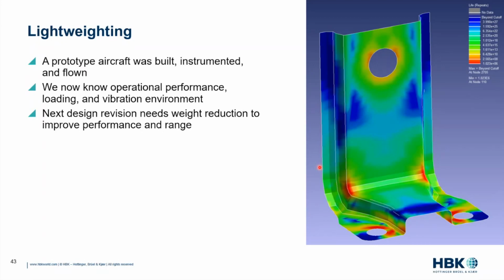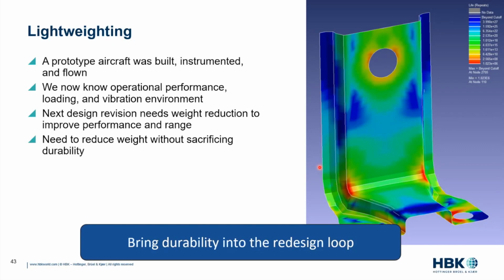Okay. So this lightweighting challenge of design B, next design revision, how do we optimize its strength and durability? How do we optimize its performance without impacting strength, without sacrificing durability? So we want to bring this durability analysis into the redesign loop so that we can effectively lightweight. And we're going to look at how we could use this tool called ENCODE from HBK, fatigue analysis software, to help us with this redesign loop.